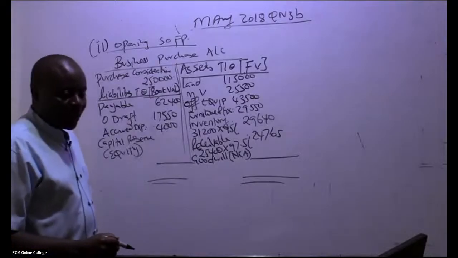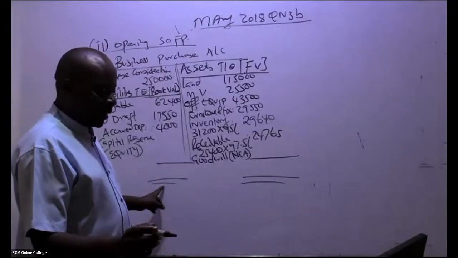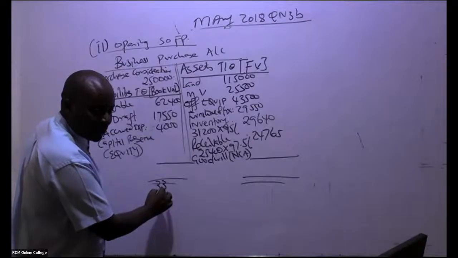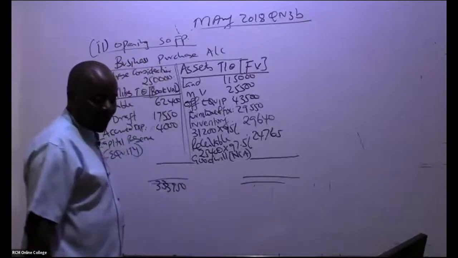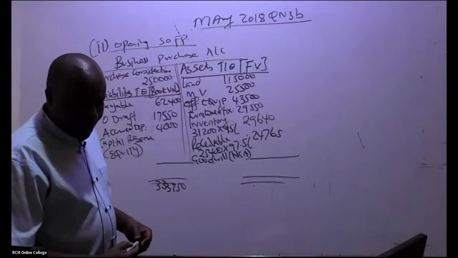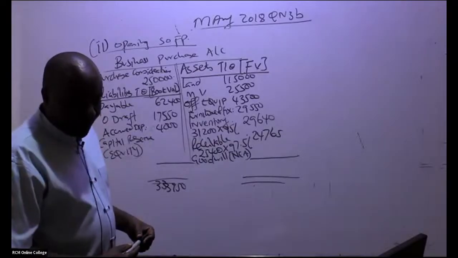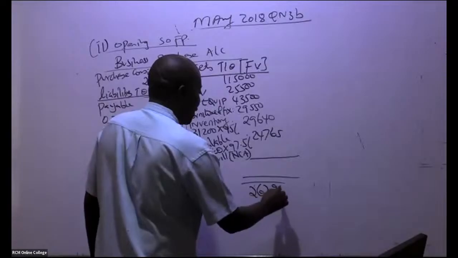So I'm being told, Irene, is this on the debit or credit? This figure, debit. So I'm being told this is 333,950. How about the credit figure? 267,955.